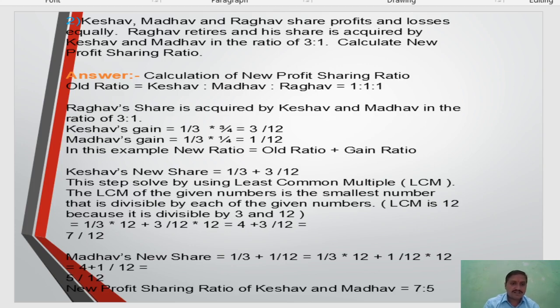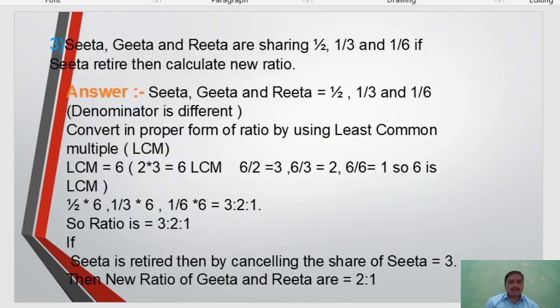Now the denominator is the same, 12 and 12. So the new ratio is 7:5 of the remaining partners Keshav and Madhav. Next example: Sita, Geeta and Rita are sharing 1/2, 1/3 and 1/6. If Sita retires, then calculate the new ratio. In this ratio also the denominators are not the same. First we make the denominator the same, then we take the old ratio, and then calculate the new ratio.